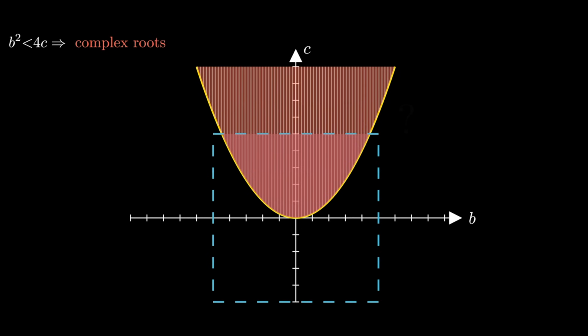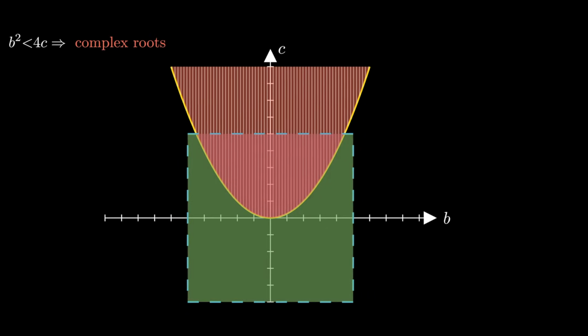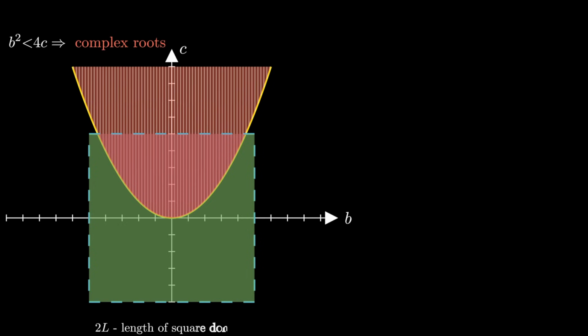As a side quest, can you explain why only this shape is right to consider? Anyway, it is clear that the red shaded area corresponds to all cases when the roots become complex. It is an easy calculus exercise to find it.